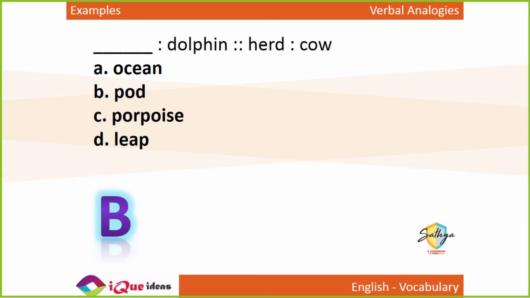Just like a herd of cows, you have a pod of dolphins, a pack of wolves, a crowd of people, a bouquet of flowers, a shoal of fish, a murder of crows, a parliament of owls, and so on. Right? A pride of lions, a band of musicians. Correct. So collective nouns.